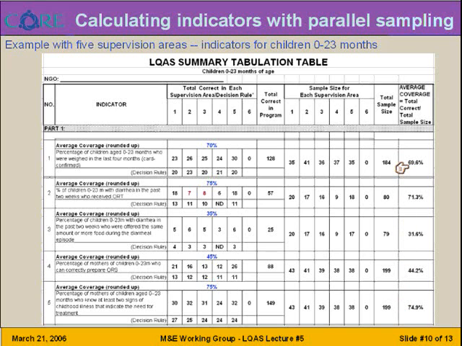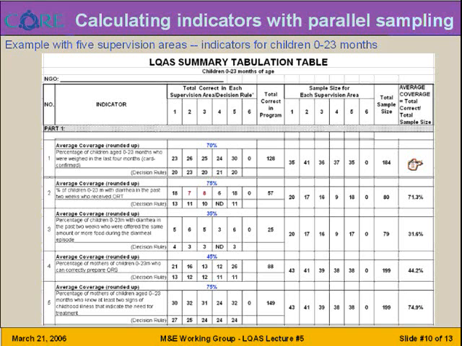That is, by aggregating all the supervision areas and their total number of correct responses and dividing that by the total sample size, which is, again, aggregating sample sizes from all 6 supervision areas. As this particular summary table shows quite a lot of information for local supervisors, it helps them to make informed decisions.